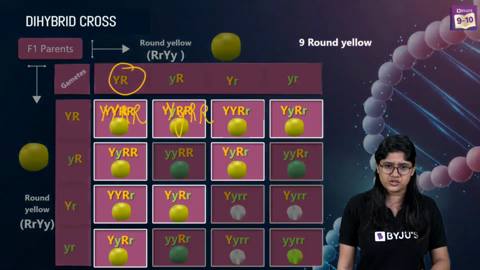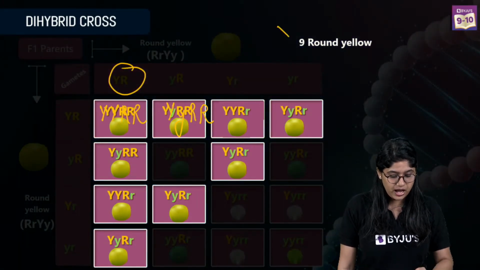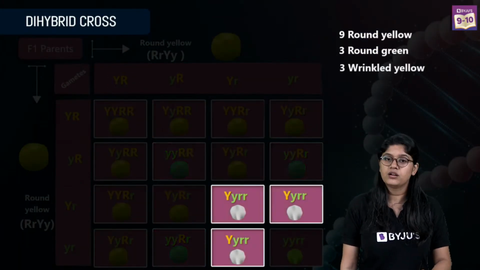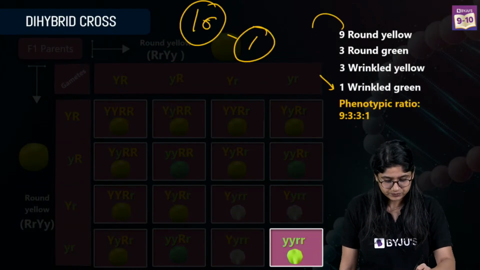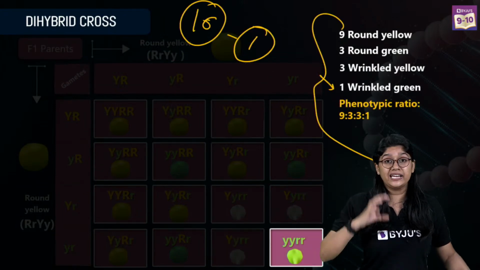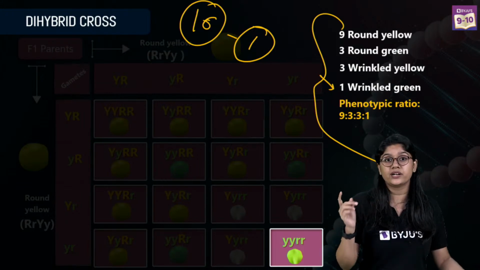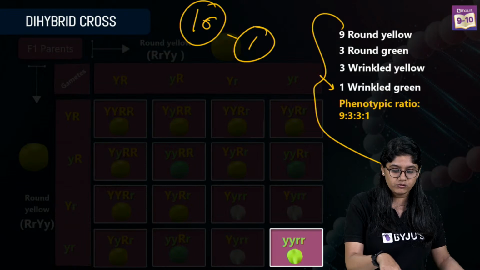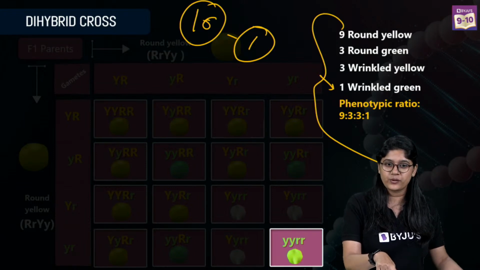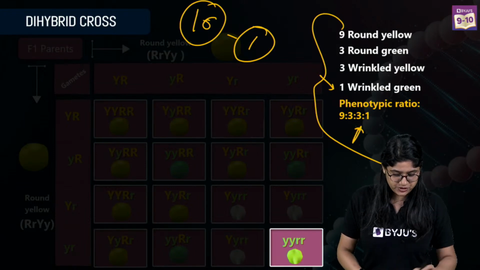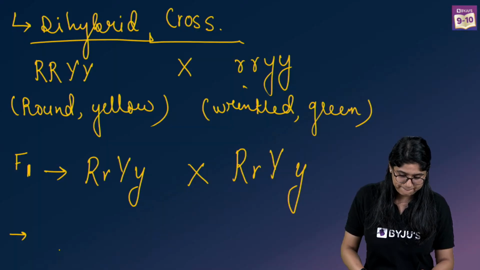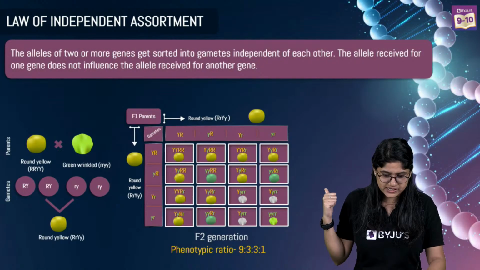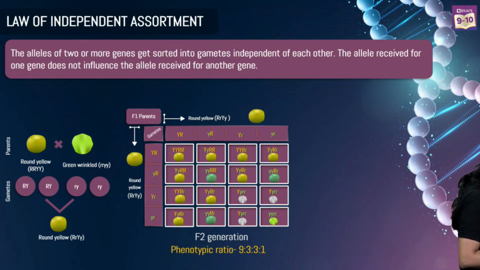That is the phenotypic ratio: 9 round and yellow, 3 round and green, 3 wrinkled and yellow, and 1 wrinkled and green. This is an important phenotypic ratio. You can take a screenshot of this.